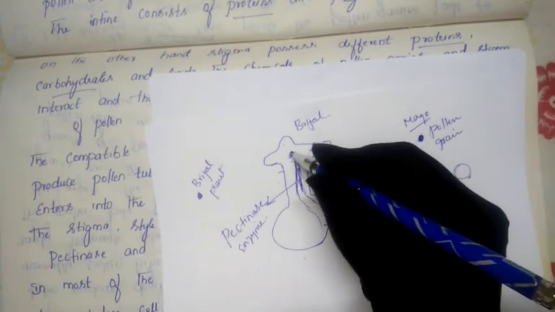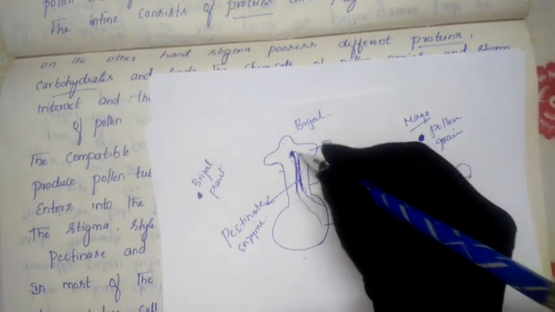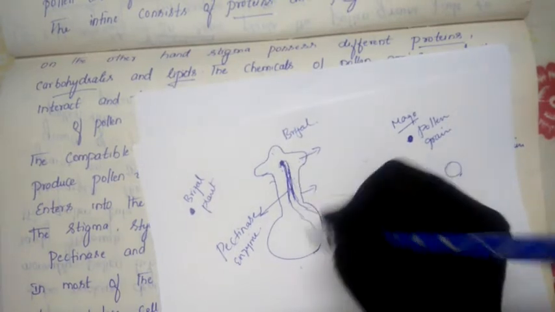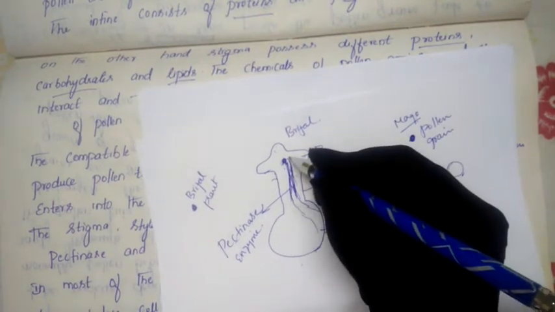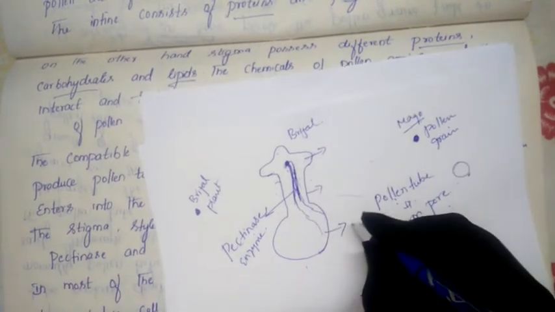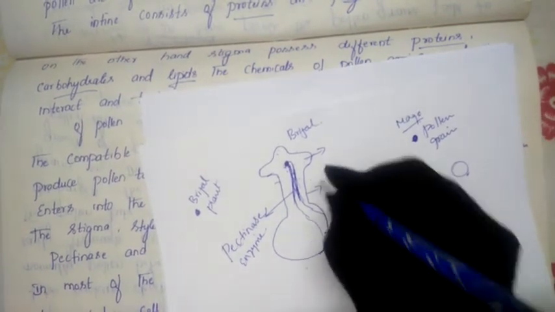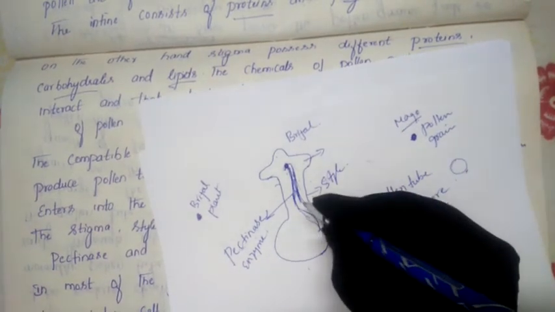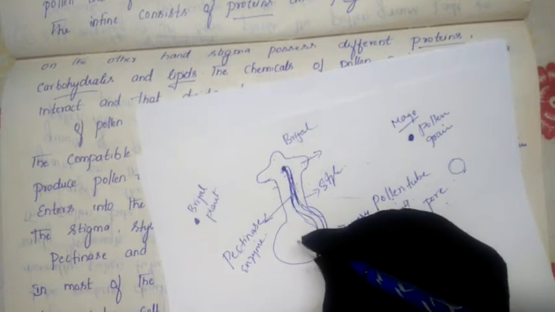It helps the pollen tube to take entry inside this pistil, because the pollen tube will start growing from the stigma, enter into the style, and reach towards the ovary. This is the style and this is the ovary. Like this it has to reach and finally come towards the ovule.